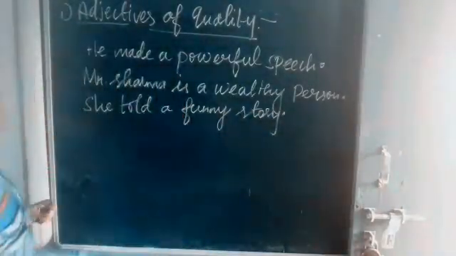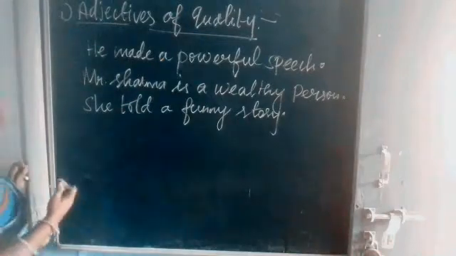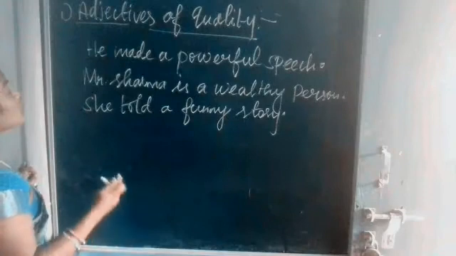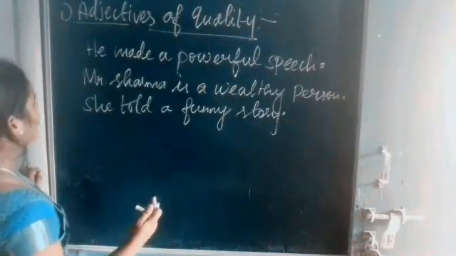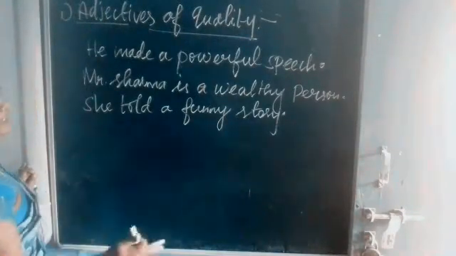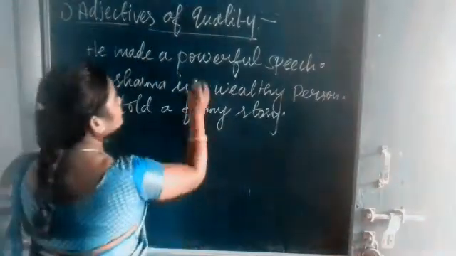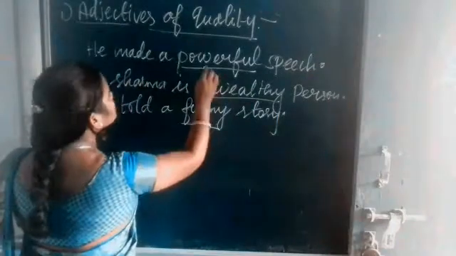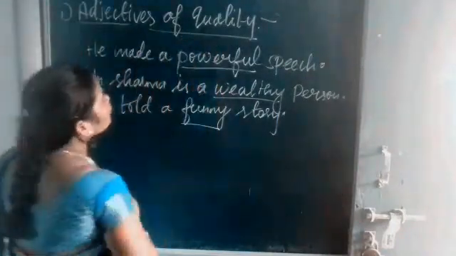Okay, listen. Here I have written 3 sentences. Let's see. He made a powerful speech. Mr. Sharma is a wealthy person. She told a funny story. In the above sentences, the words powerful, wealthy, funny, those words are adjectives of quality.